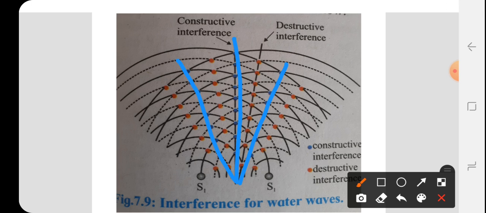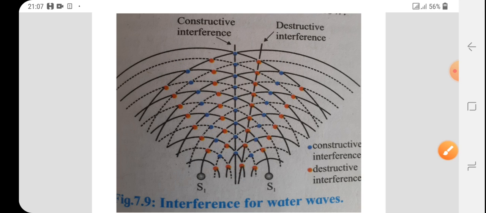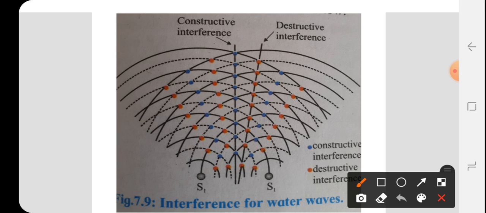Here displacement is greater, amplitude is greater, intensity is greater, and that is called constructive interference. The red dots show where the crest of one wave overlaps with the trough of another wave, so at that point the two waves arrive out of phase and destructive interference occurs.